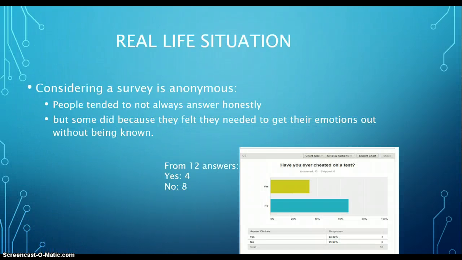So a real-life situation we extracted from this task was considering that the survey was anonymous. People tended to not always answer honestly. However, we found that some did because they felt that they needed to get their emotions out without being known.